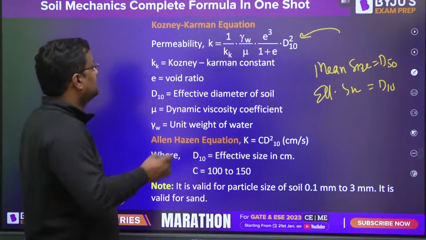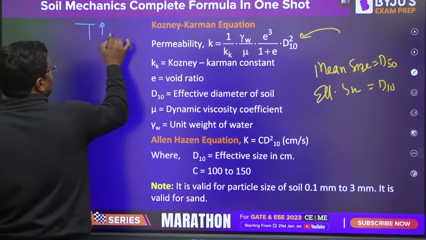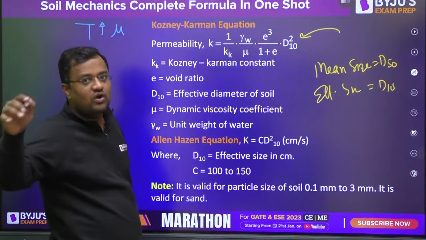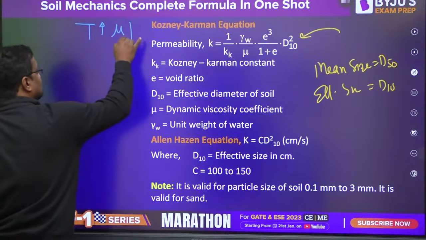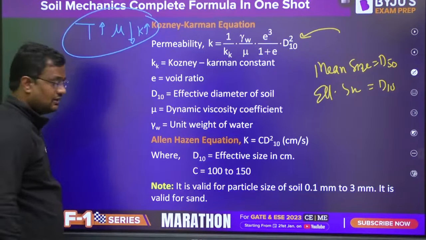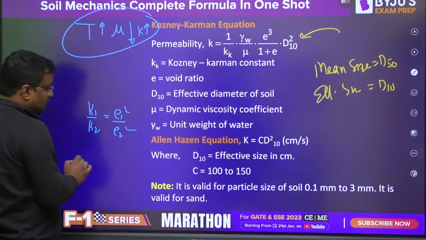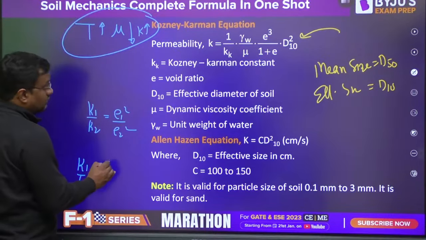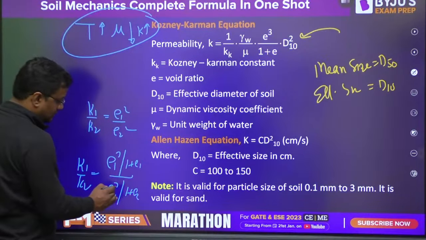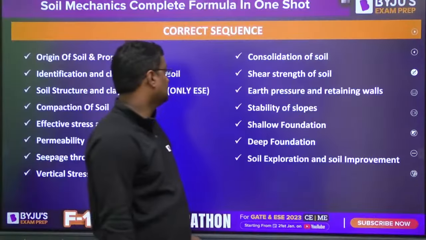Now this formula, somebody asked if temperature increases, does permeability decrease or increase? When temperature increases, for a gas mu increases, but permeability is related to water, a liquid, so mu decreases. Mu decreases means K increases. Sometimes K1 by K2 is equal to e1 square by e2 square. Particularly for coarse grain soil, K1 by K2 is equal to e1 cube upon 1 plus e1, over e2 cube upon 1 plus e2. Okay, so seepage, these are all done.